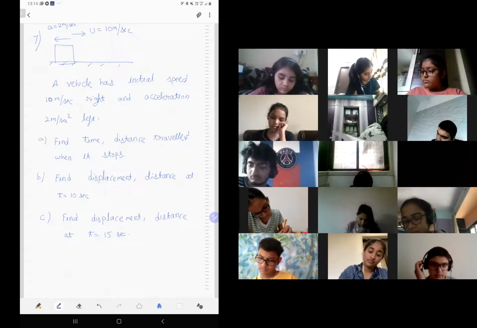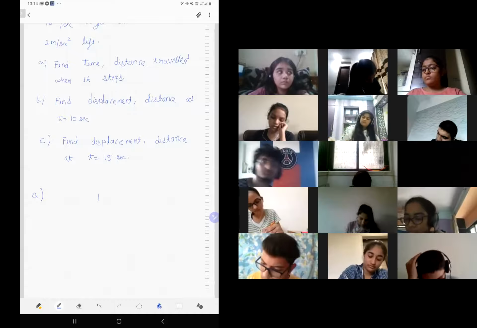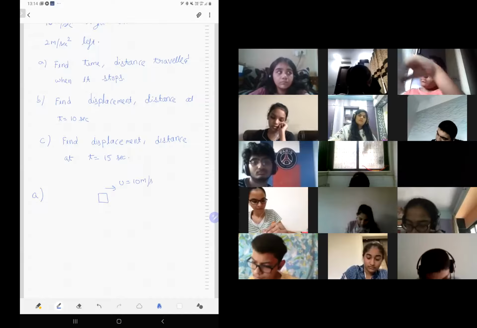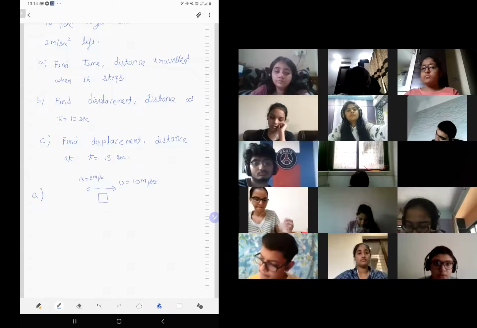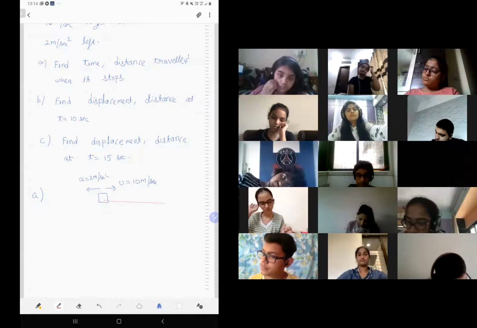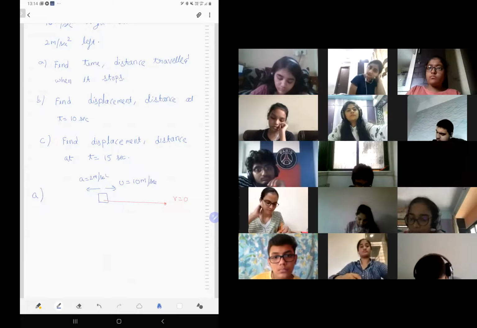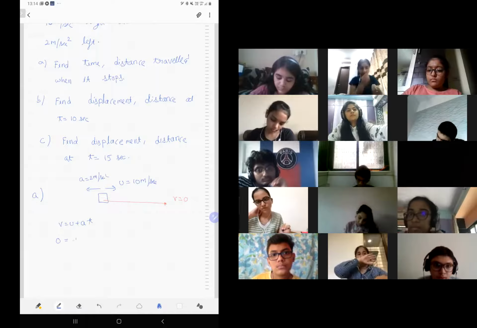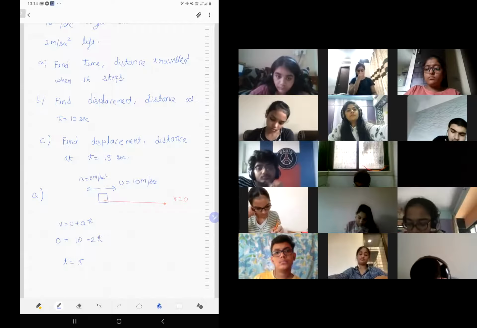Let's look at the first one. The vehicle will start from here. U is 10 meter per second. The acceleration is 2 meter per second square. So this will go front and stop somewhere here. So V is 0. Then we use V is equal to U plus AT. V is 0, U is 10, A is minus 2, because it is going back. So T is 5 seconds.